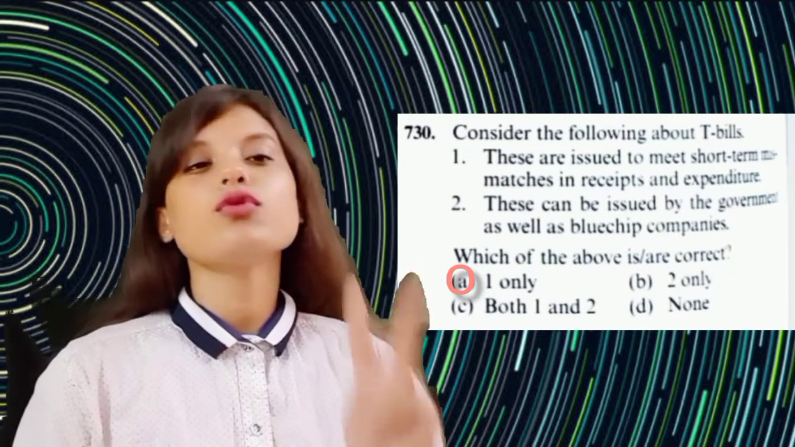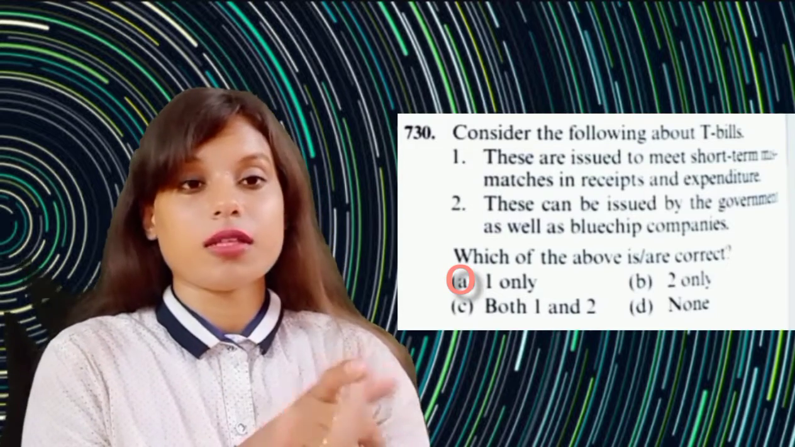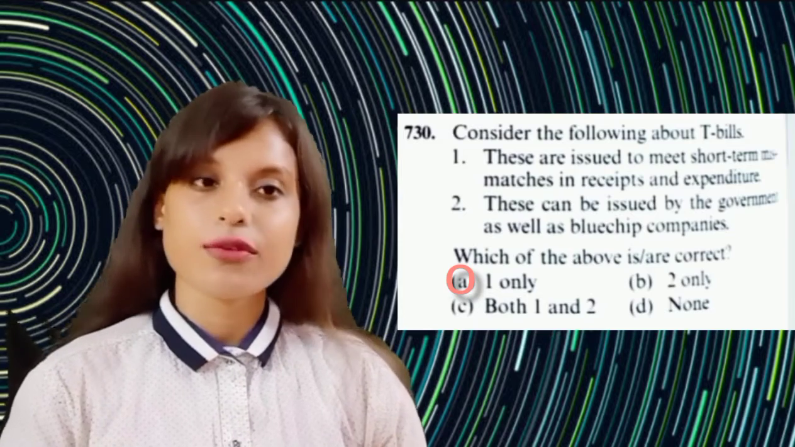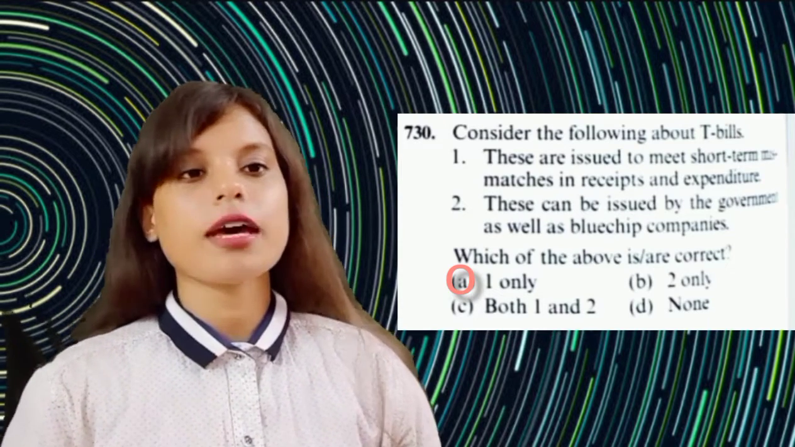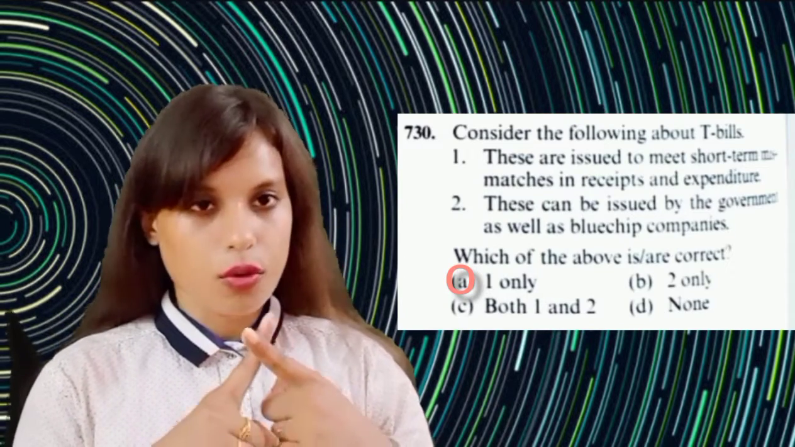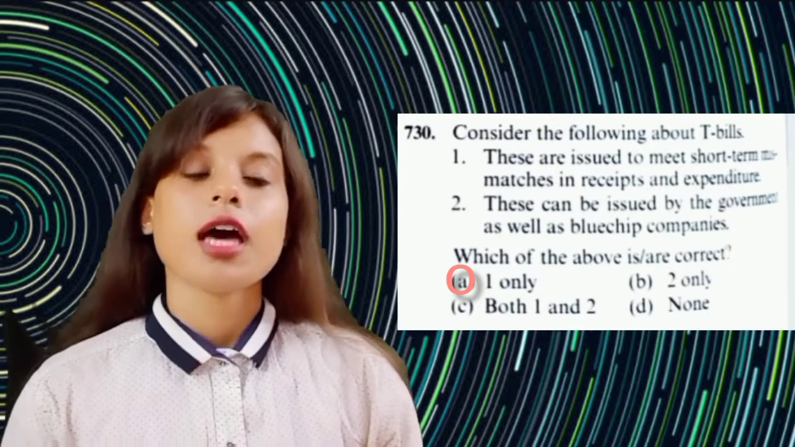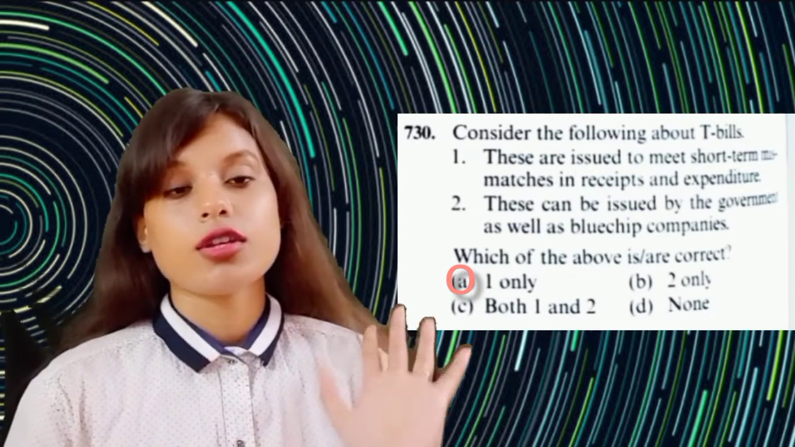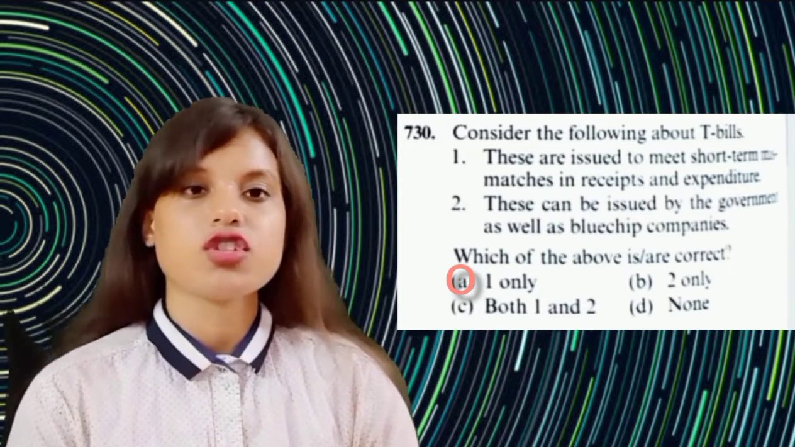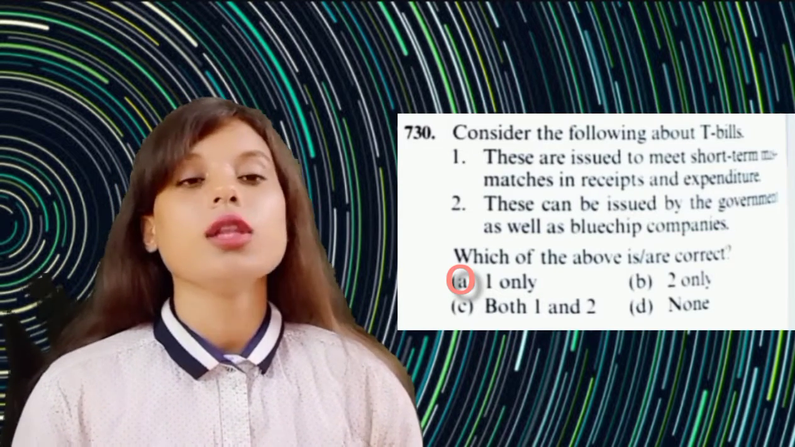Now there are 2 types of bills. One is the commercial bills and the other is the treasury bills. Treasury bills, we also call them T-bills, are issued by the central government, and commercial bills are issued by the financial institutions. So statement 2, if we consider, is basically wrong. These are debt securities, or you can say government bonds, with maturity of less than a year. So to meet the short-term mismatches in the receipts and expenditure, T-bills are issued. Dated securities are the bonds with longer maturity.